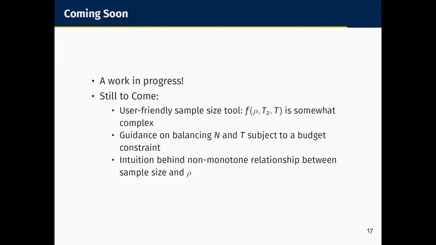So wrapping up, this is a work in progress. We're still in the process of building a user-friendly sample size tool that can abstract away some of the complexity in the functional form of that deflation factor for non-statistical folks. It's a fairly ugly function. We're also still working on developing guidelines for how to balance sample size and time points subject to that cost constraint. And we're still thinking about that non-monotonicity that I just mentioned in the relationship between the deflation factor and rho for large values of T2.